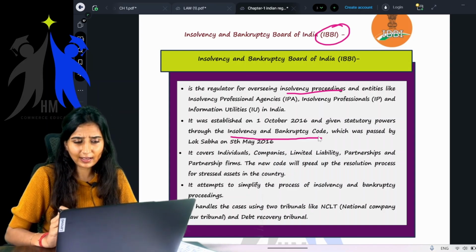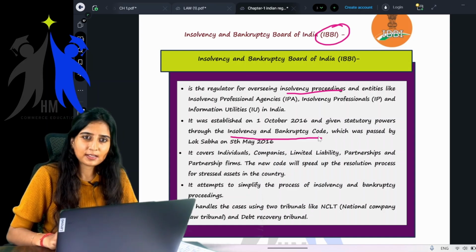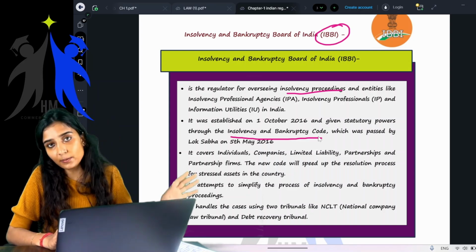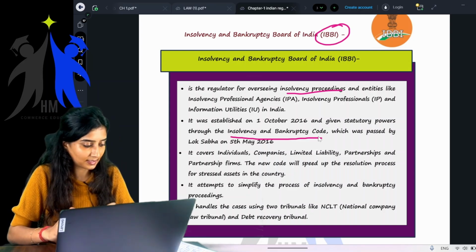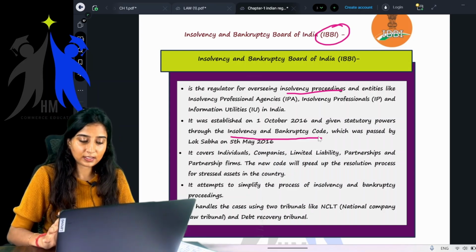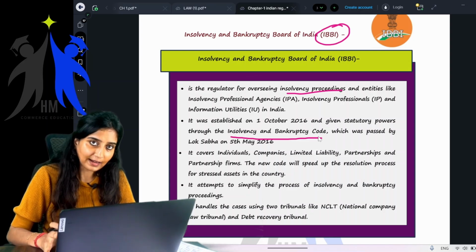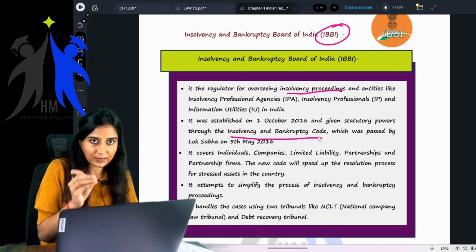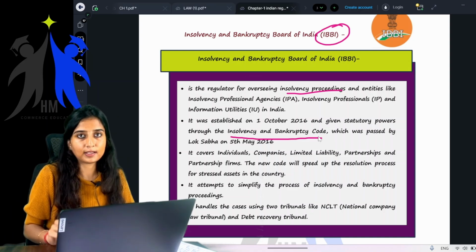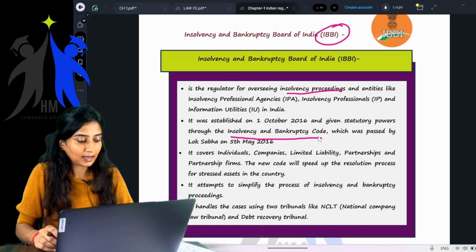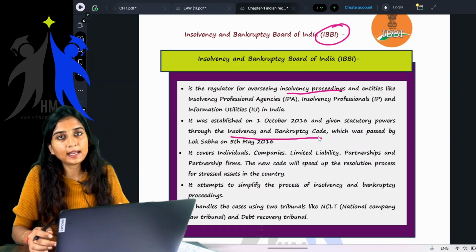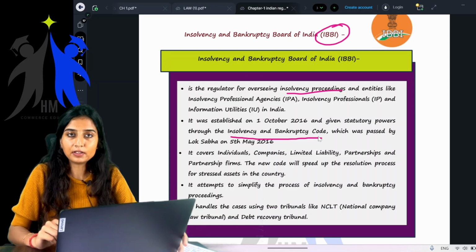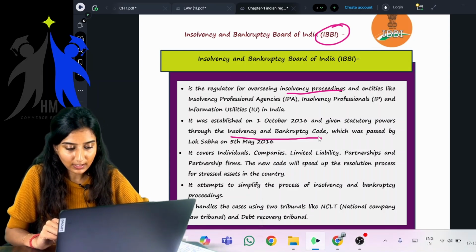So that's the reason I'll just give you a basic to basic. I'm not going too much deep, because IBC in itself is a very big code. It's a very big code, and there are too many things involved in that particular act. But what I will try to do is I'll just give you a basic understanding of what that code is and why it came into force. And after that, we will be able to relate the same to the topic given here, and we will try to learn. Okay, getting my point?